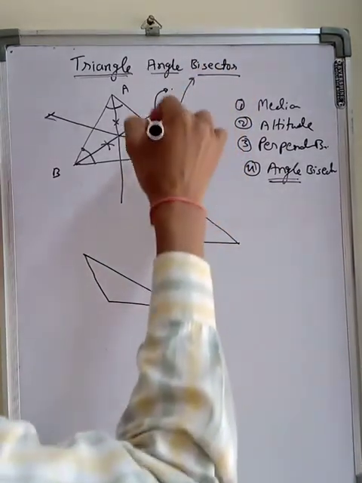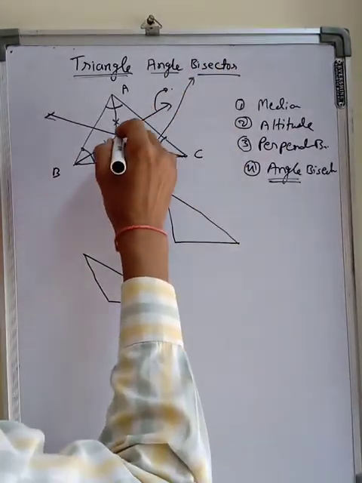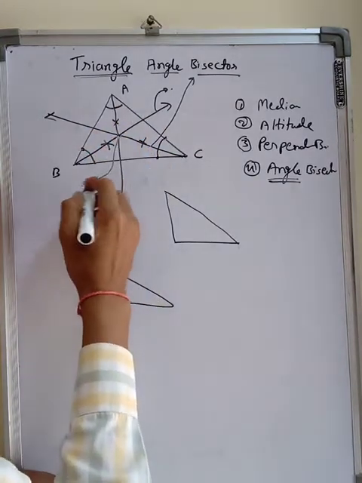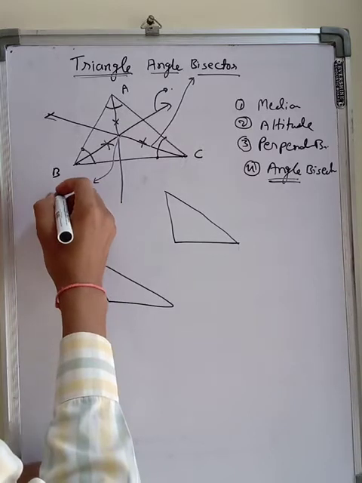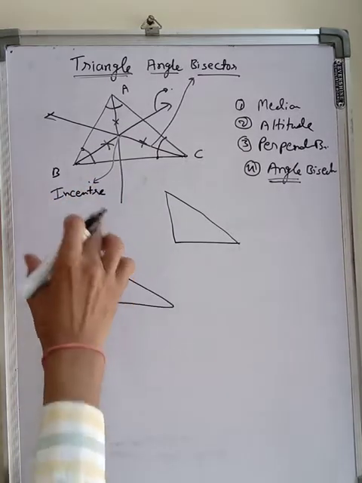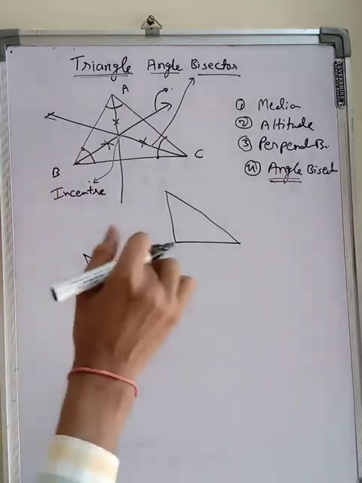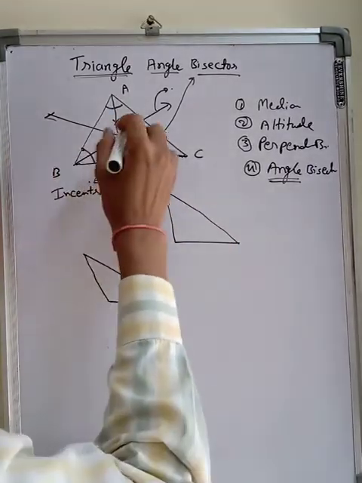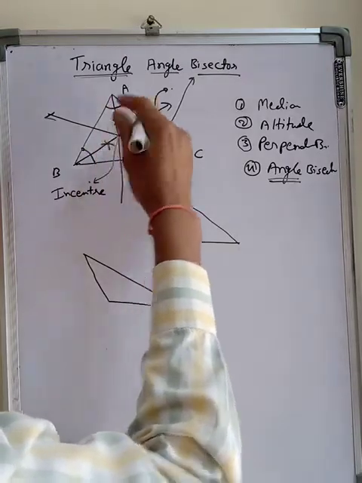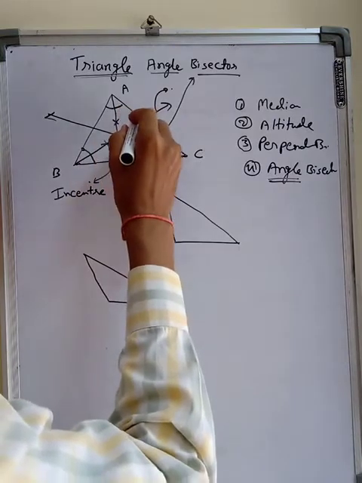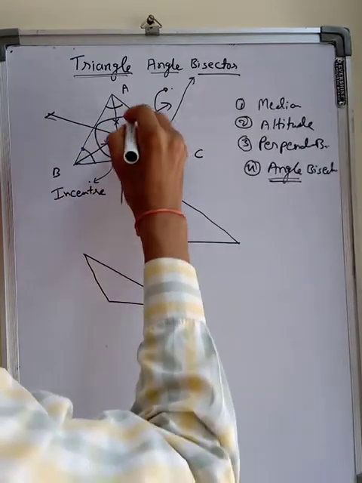From all these angle bisectors we are observing all are meeting at one point. This point is called the incenter. Why do we say incenter? Because this makes a circle. Using the rounder with this as the center, when we draw a circle it will exactly form one circle.